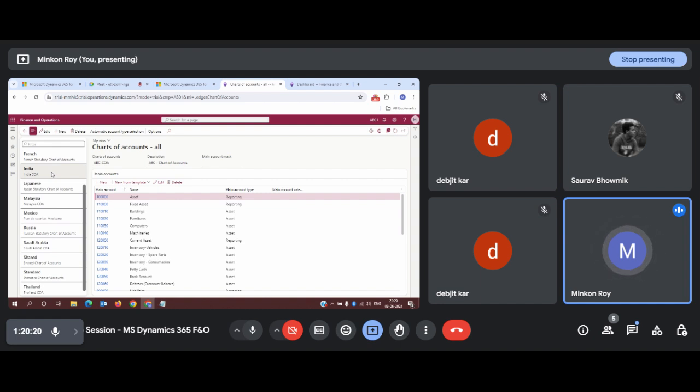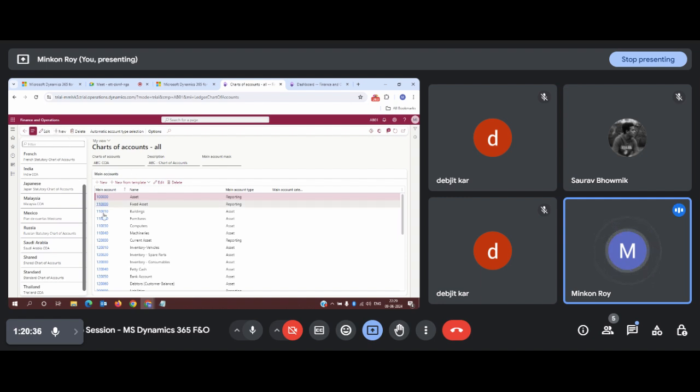Now, if the requirement matches any chart of accounts already defined in this system, you can certainly use that. Otherwise, you can create a new one. So how can you create that? You need to click on New.